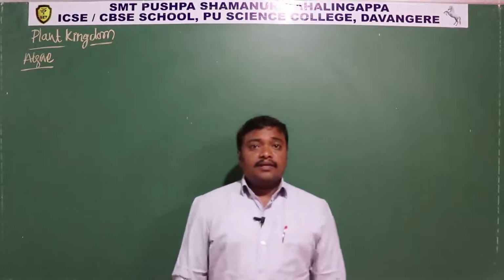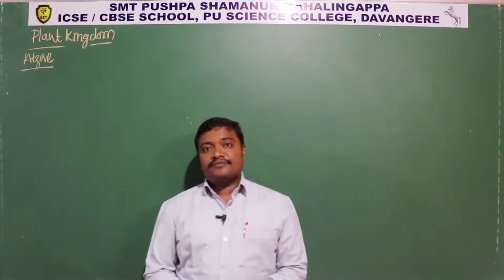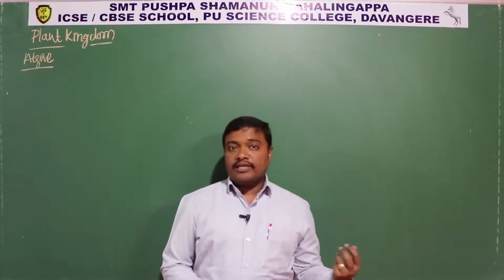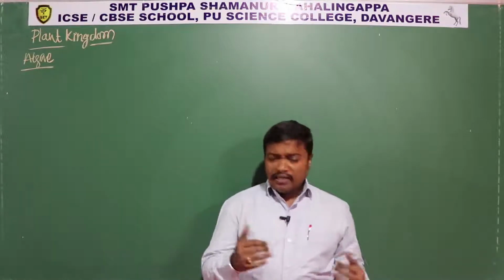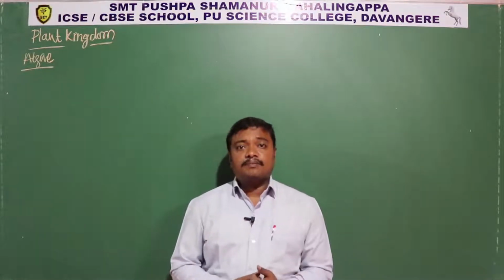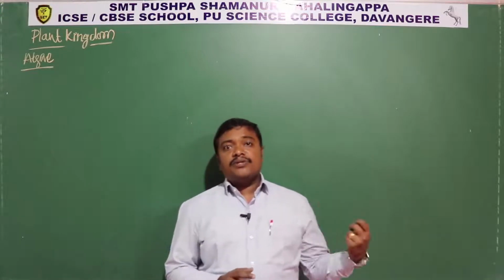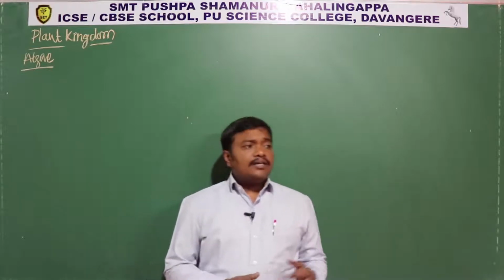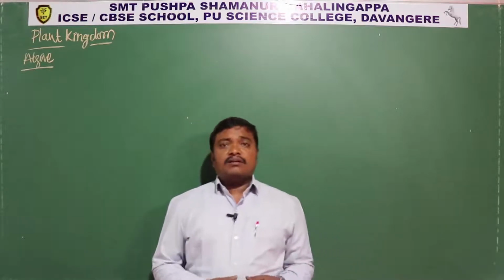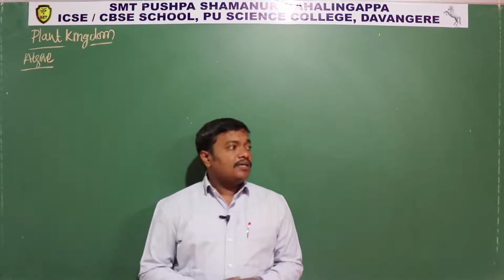Hi everybody. In the previous class we discussed algae. In that we discussed the general characters of algae and how they reproduce. Algae is a division that comes under the plant kingdom, and these algae range from unicellular organisms to multicellular level. Algae could be found in aquatic systems and terrestrial ecosystems as well.